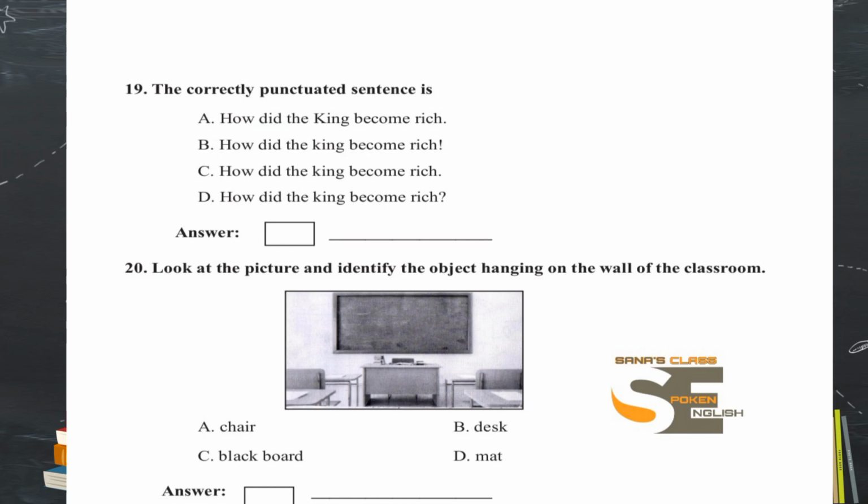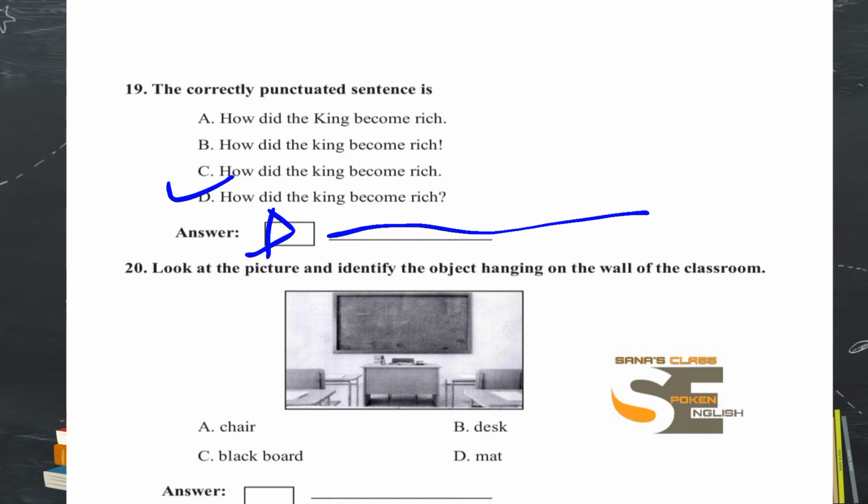Now you can find in this question, right? Somebody is asking something, how did the king become rich, right? So it is a question. So the suitable punctuation is question mark here. Option D is the right option. Then you should write, how did the king become rich, along with the question mark here in the space provided.